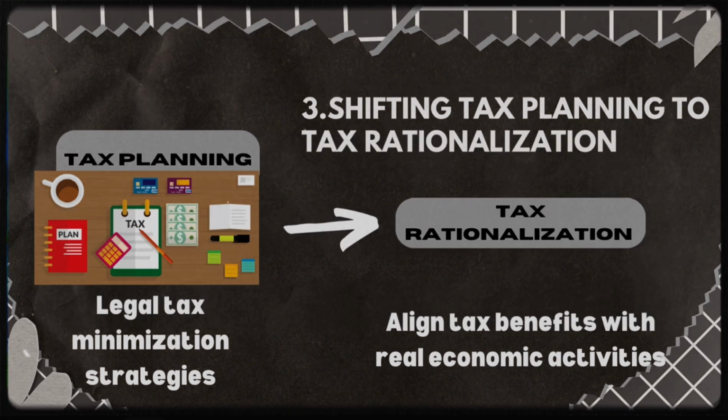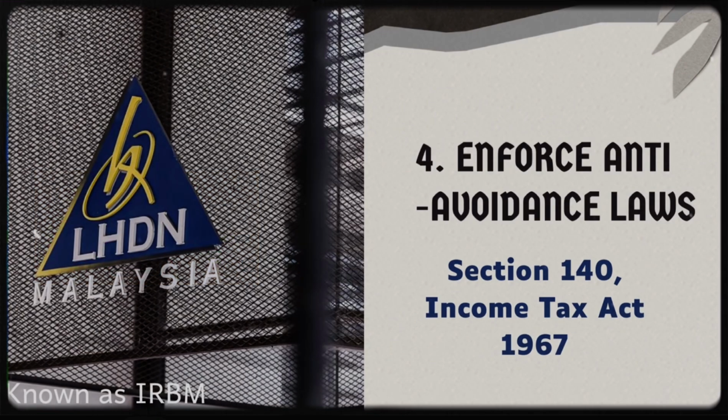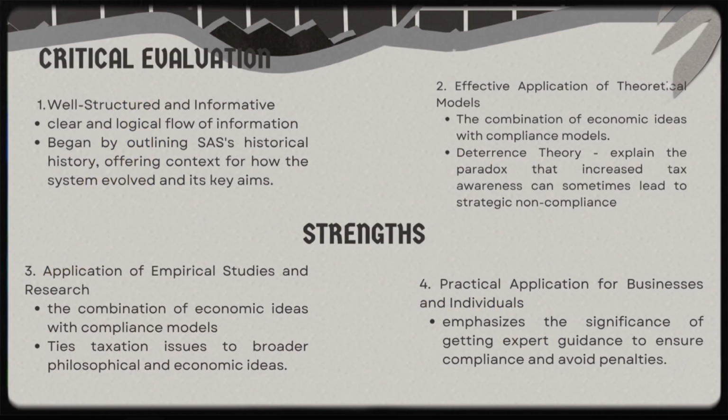A key recommendation from the article is shifting from tax planning to tax rationalization. While tax planning focuses on legal strategies to minimize tax liability, tax rationalization ensures that tax strategies align with genuine economic activities rather than just reducing tax payment. To achieve this, the government must strengthen anti-avoidance law. The Inland Revenue Board of Malaysia (IRBM) could enforce Section 140 of the Income Tax Act 1967 more aggressively to prevent excessive tax avoidance. This aligns with the global trend where many countries are tightening tax loopholes to promote a fair tax system.